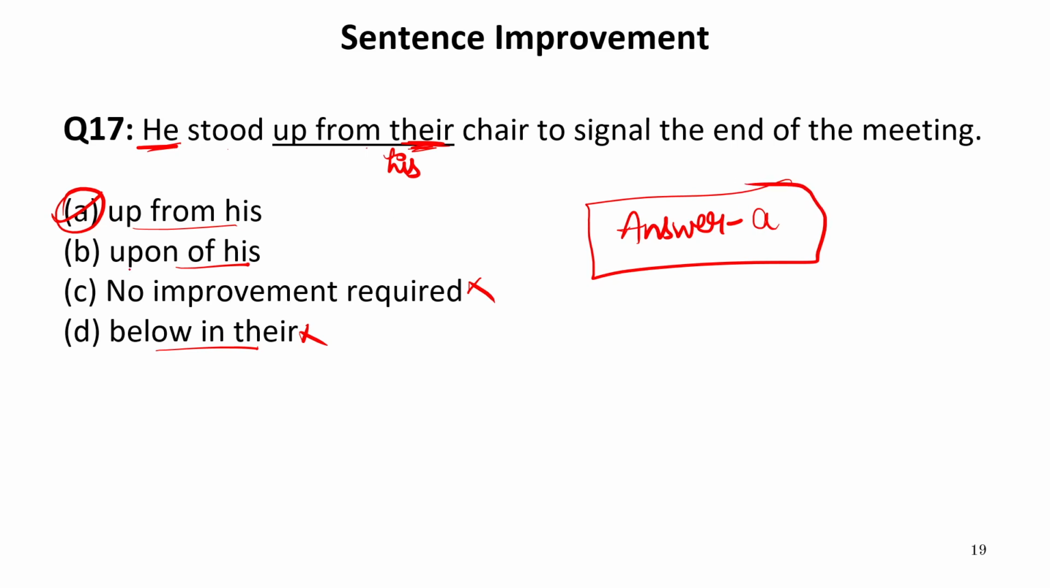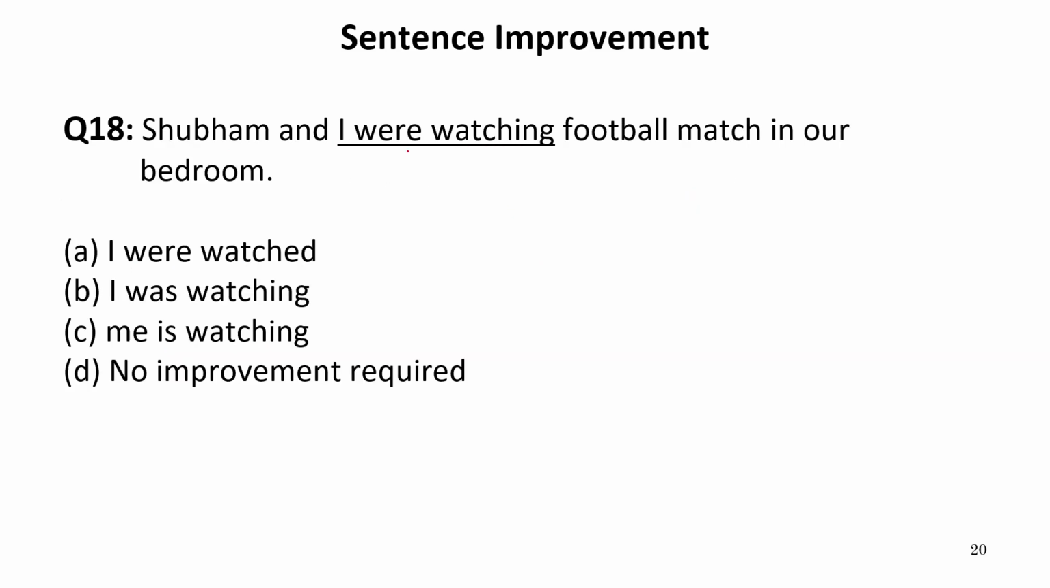Now let us move to the next one. Shubham and I were watching football match in our bedroom. Now Shubham and I are two persons. It means plural subject. And if the subject is plural, we need plural form of verb, which is written were. That shows that the sentence is of past continuous tense. So here the options are I were watched, I was watching, me is watching. All the sentences are incorrect. The correct sentence is already given. That is, the answer is no improvement required because the given sentence is absolutely correct. So our answer is D.